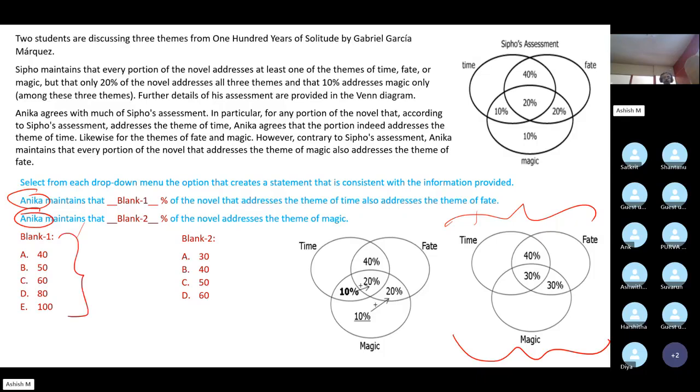Blank percent of the novel that addresses the theme of time also addresses the theme of fate.